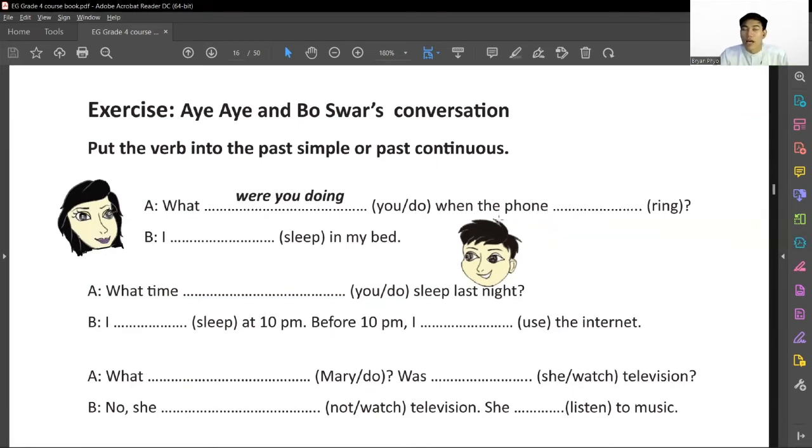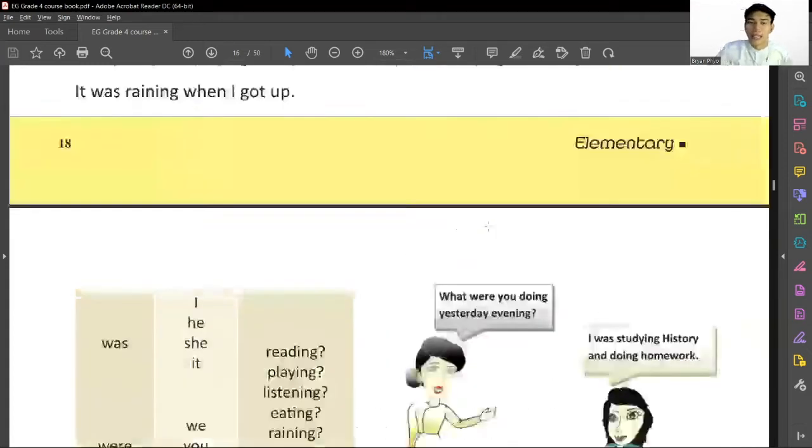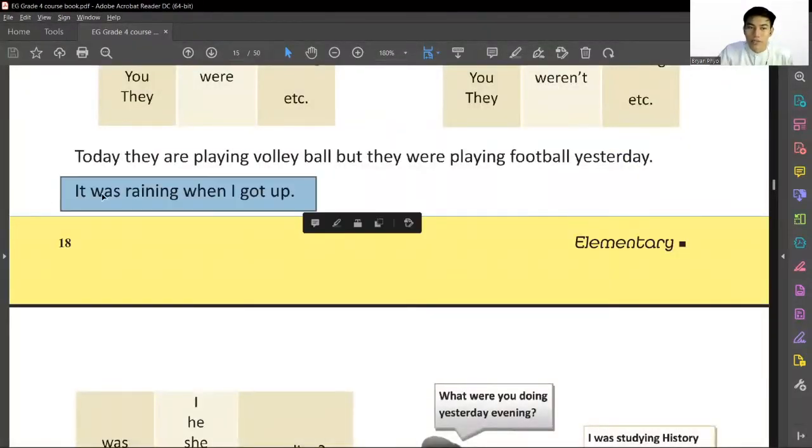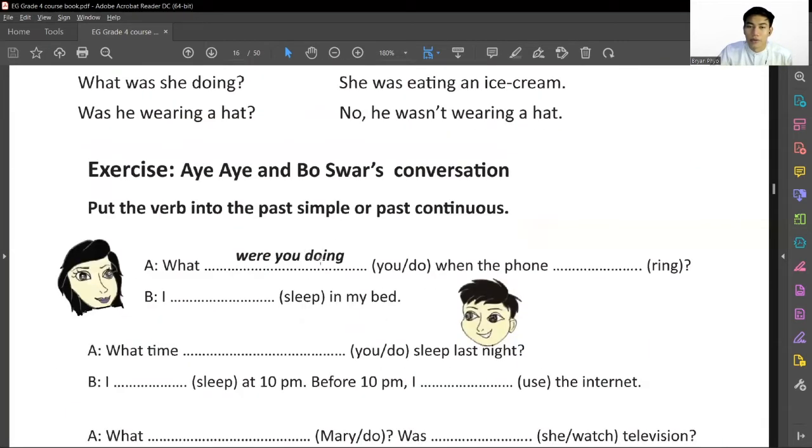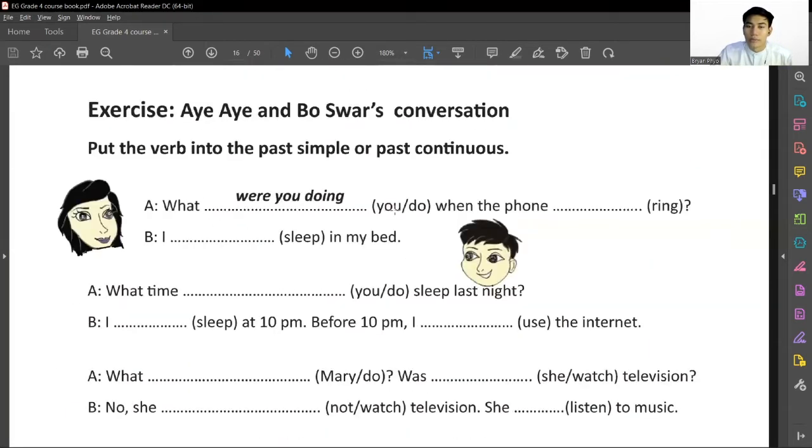Like above, this sentence has an action, when the phone rang. Here, what were you doing means what were you doing? For this one we have to use the past tense, so it is verb 2, and we don't need to add was or were. It is simple past.